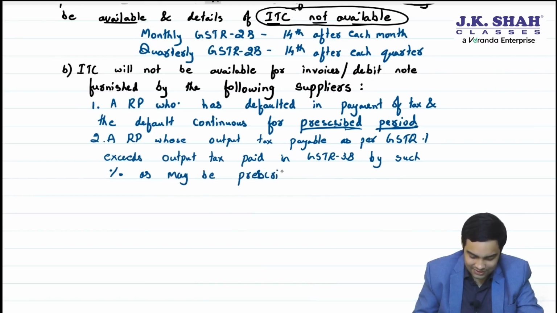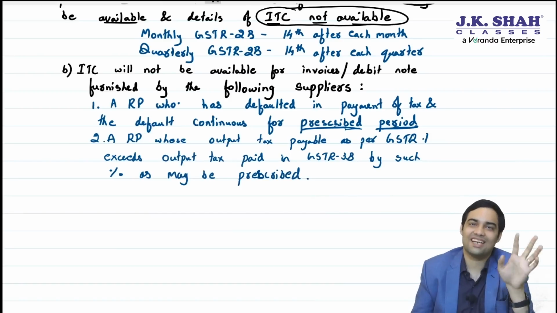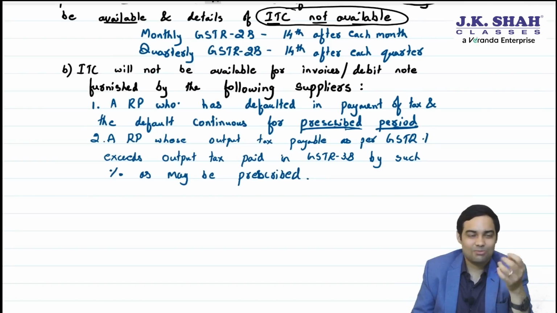As may be prescribed. Is it prescribed, sir? No. People, that's why I am telling you, all these are not prescribed as of now. But you understand the point.